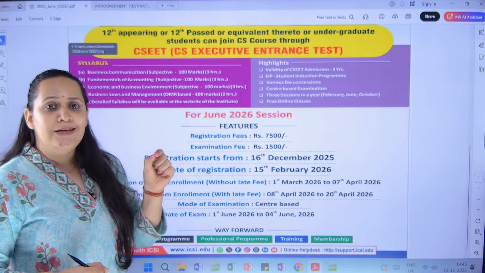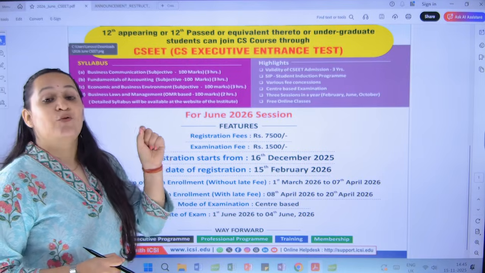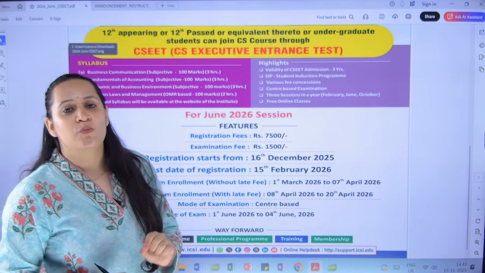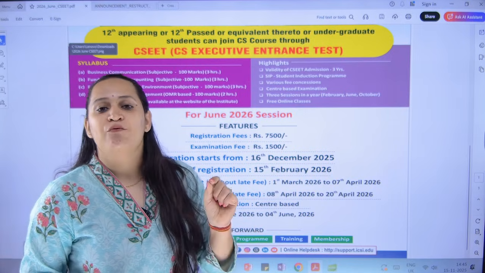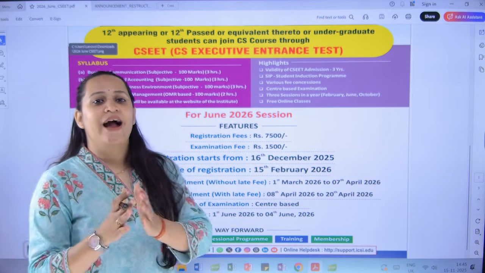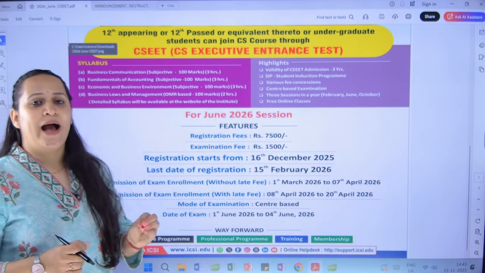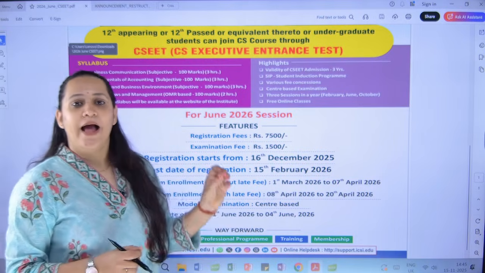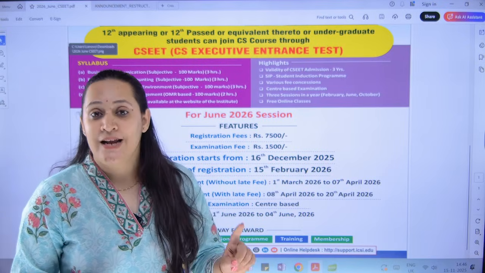You're going to write each subject for 100 marks, that is a total of 400 marks, and for every exam the time is going to be 3 hours and 15 minutes, 3 hours of writing time and 15 minutes of question paper reading time. Earlier you had MCQ based questions. Now in 3 subjects you are going to have a written descriptive paper, and for one subject you are going to have an MCQ based offline exam.